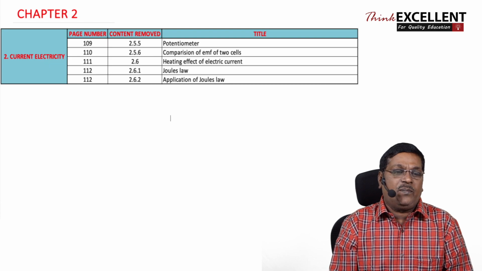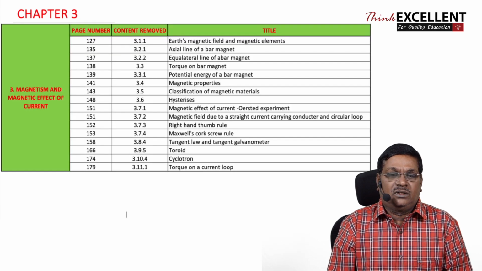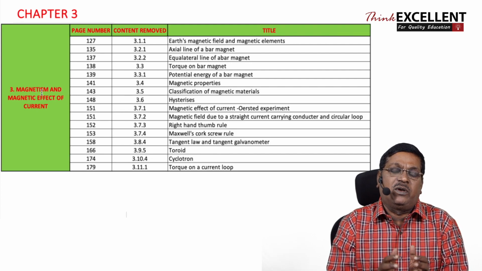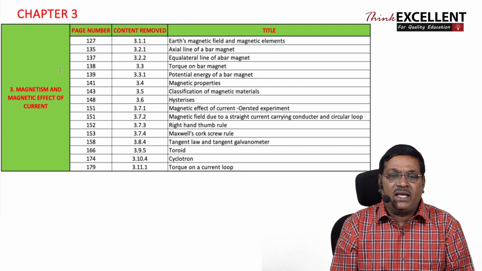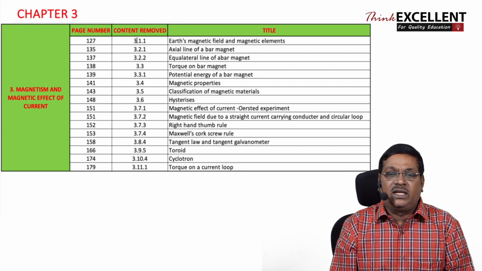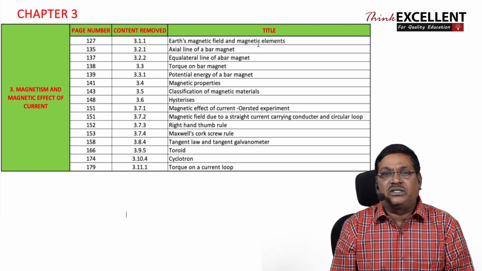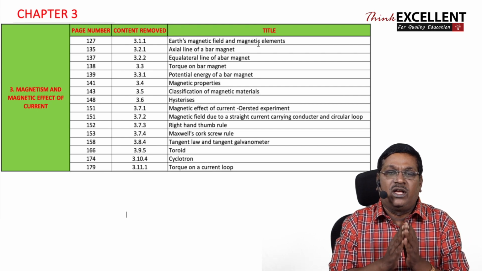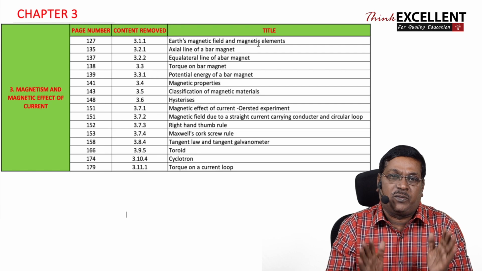Now in chapter 3, magnetism and magnetic effect of current. Here in this chapter really some appreciable portion is removed. In page number 127, 3.11, Earth's magnetic field and magnetic elements. The declinations, horizontal component of Earth's magnetic field, related numerical problems, all these things you need not prepare